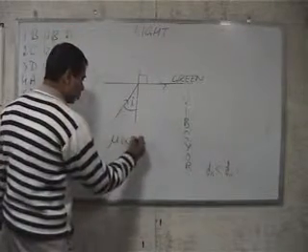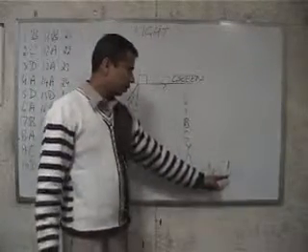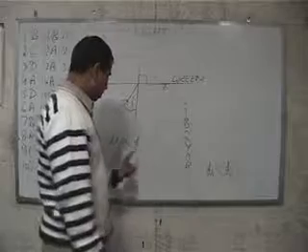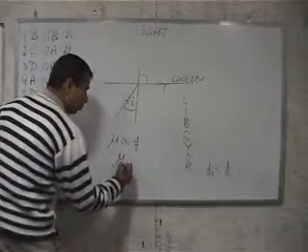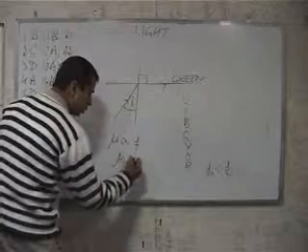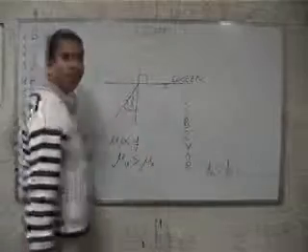Mu is directly proportional to frequency. Therefore, if violet has maximum frequency, its refractive index will also be maximum. Therefore, the refractive index of violet is more as compared to the refractive index for red color.